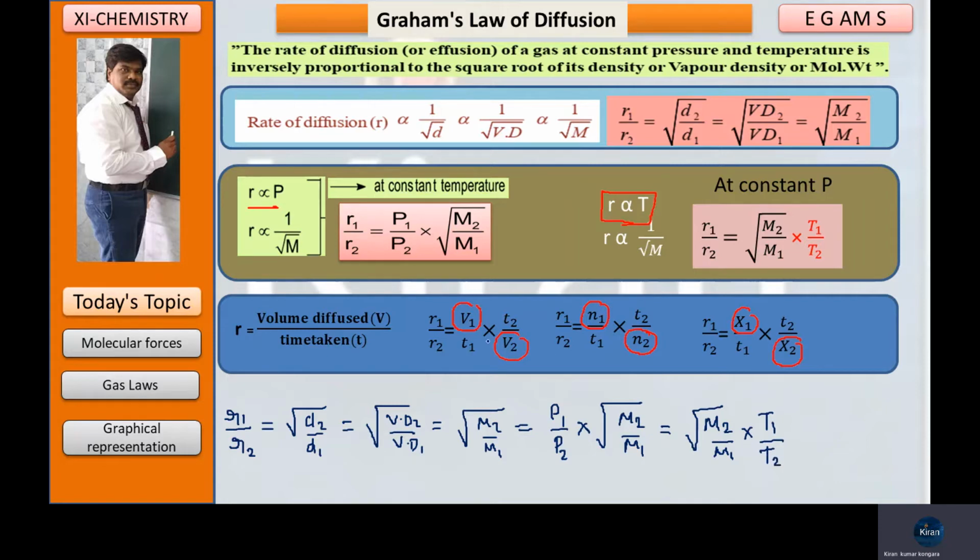With respect to the definitions, we got three more equations, my dear students. Then what is that? R1 by R2 is equal to, tell me those equations also. What's that? V1 by T1 into T2 by V2. While substituting instead of V1, V2 either number of moles or X1, you are going to get two more equations. These two equations also you are going to join here. So this is about Graham's law of diffusion with a clear explanation and all the formulas.